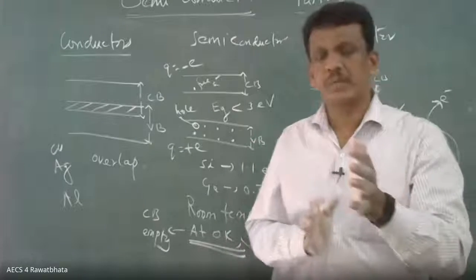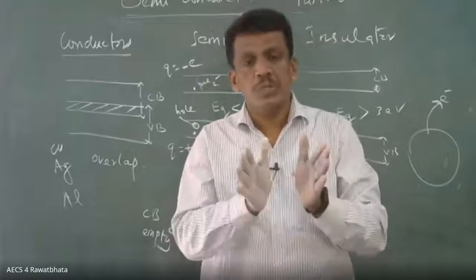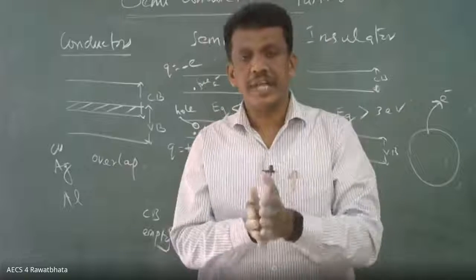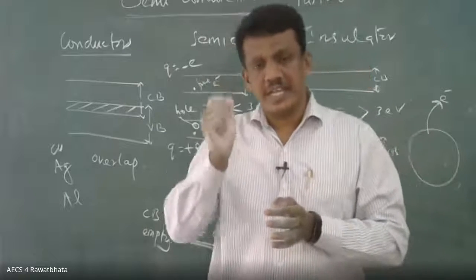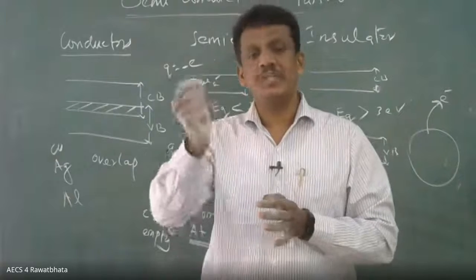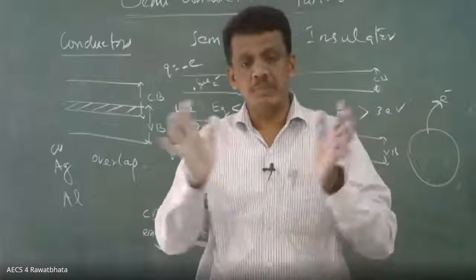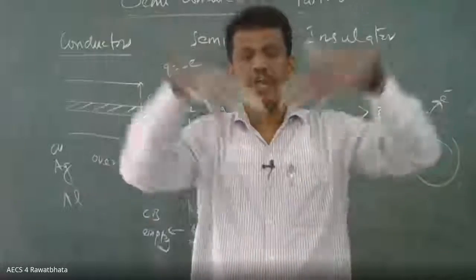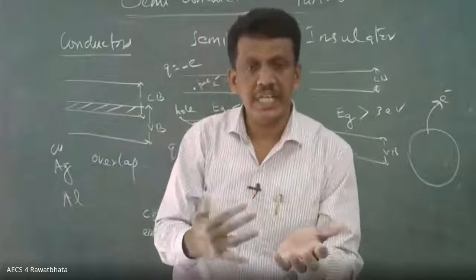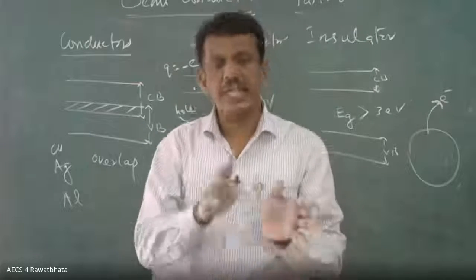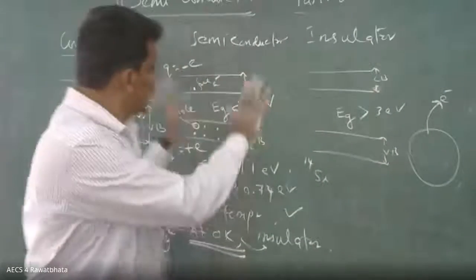So what is the introduction part about semiconductor? What is the significance of semiconductor? How to classify: conductor, semiconductor, insulator. And then we discussed the energy level and energy band. How does it differ from atom to crystal? Atom is single. Crystal is many. When you have many, there will be more interaction. When there is more interaction, the energy changes. It may increase, it may decrease, depending on the interaction. Based on that, you got energy band. I think up to this, we discussed today.